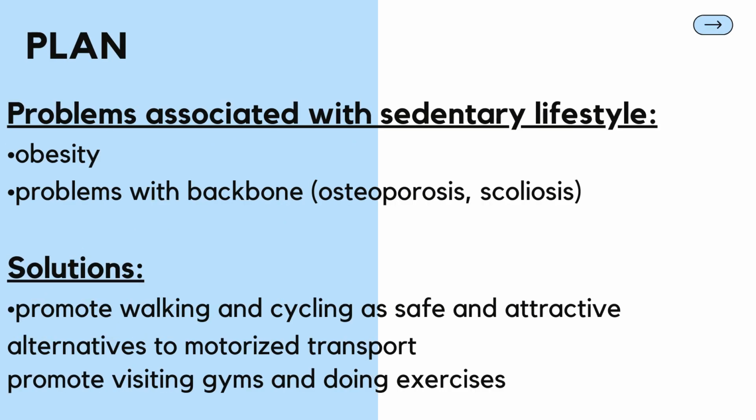The first is making a plan. You can see that as we are asked to write the problems and the solutions, we have written the points that we will include in the essay. Starting with problems associated with sedentary lifestyles. The points are obesity, and problems with the backbone, that are osteoporosis and scoliosis. These are enough number of problems. Also, remember that you can always add more points as per your requirement.